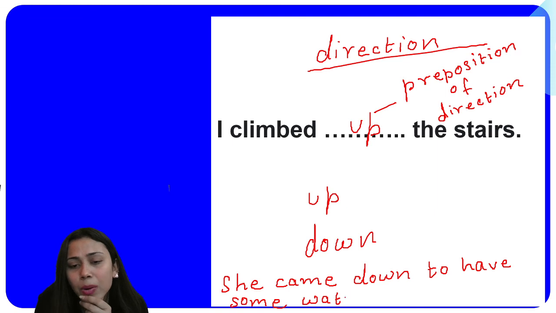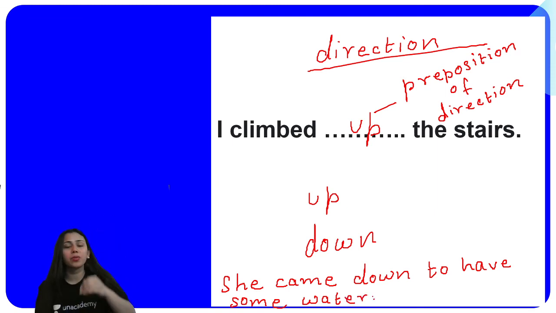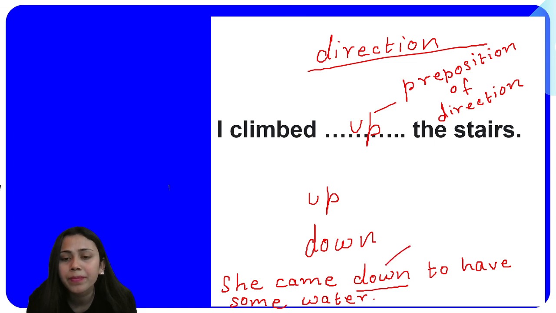Here down is telling you about the direction. She came down, in what direction? Downwards, right? So this down indicates the direction. That is why down is a preposition of direction.